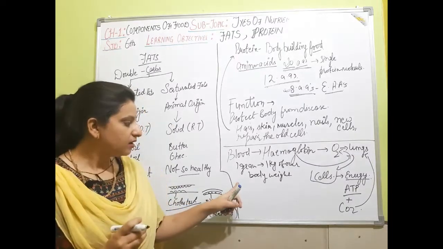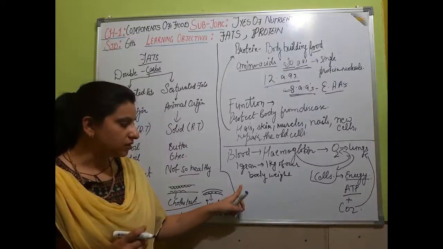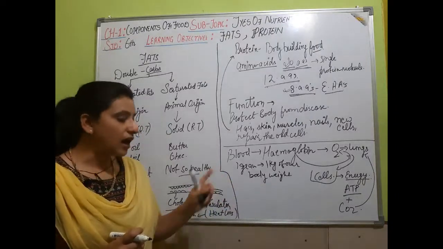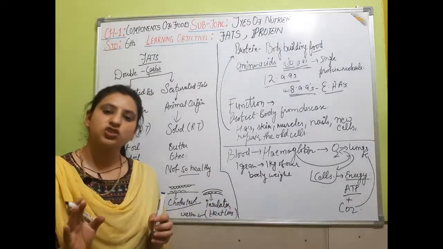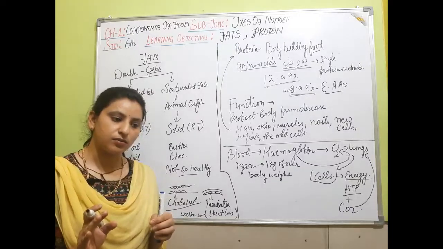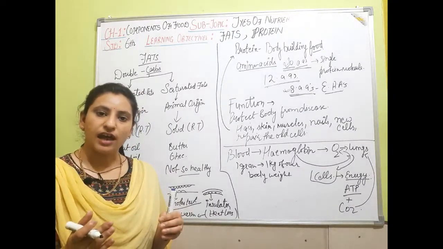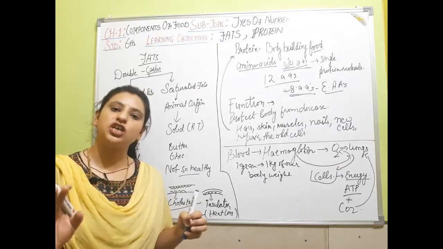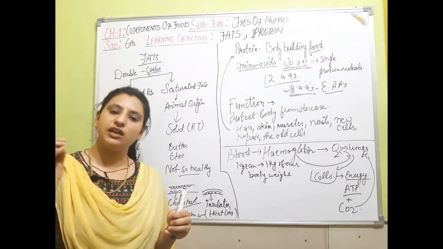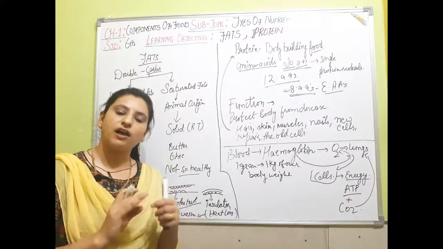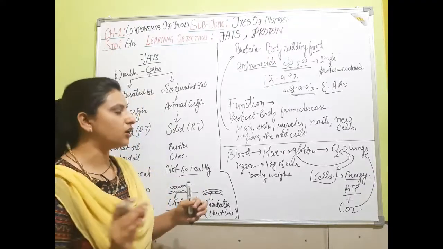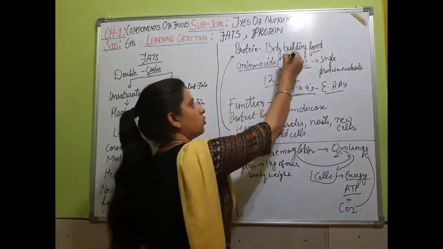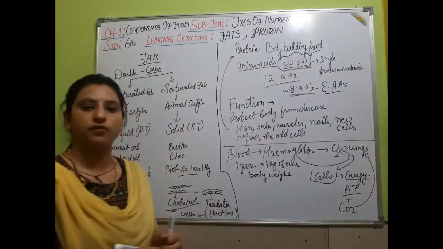Okay, and I also want to tell you that plant protein is not as helpful as animal protein. Animal protein is a sufficient protein diet. If you are eating animal protein, then you have all the 20 amino acids in your body which are required for the proper functioning of the body.